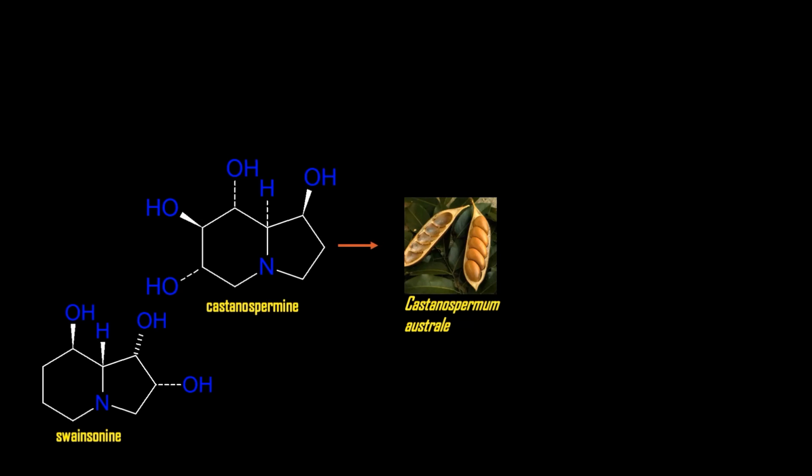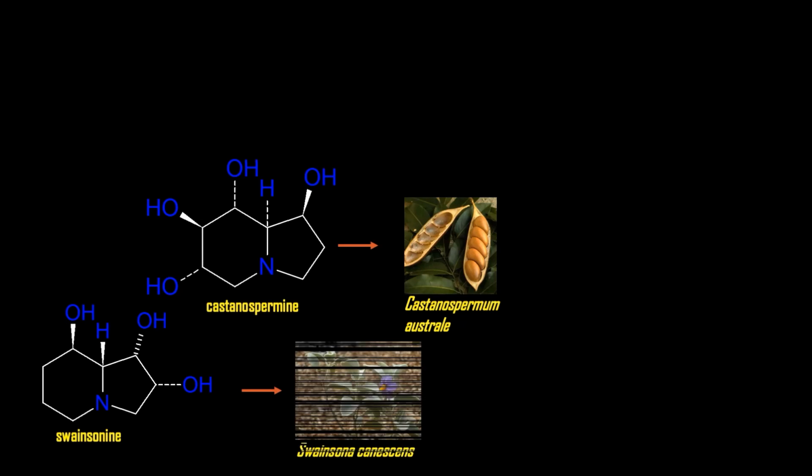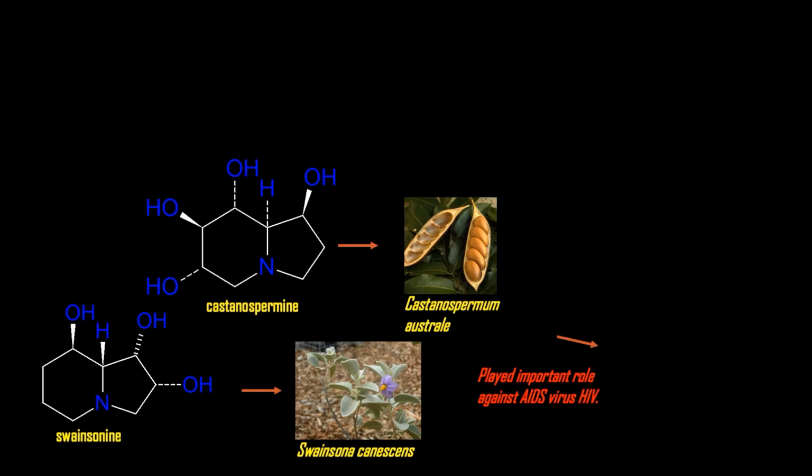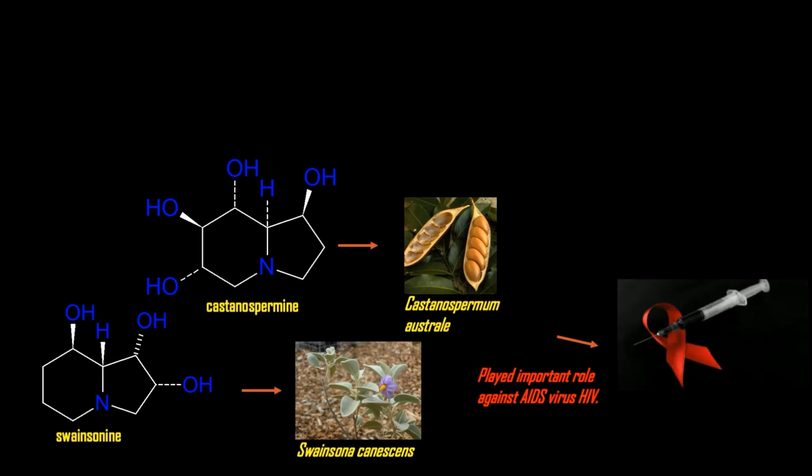Castanospermine is found in Castanospermum australe, while swainsonine is found in Swainsona canescens. Both alkaloids displayed activity against the AIDS virus and HIV.